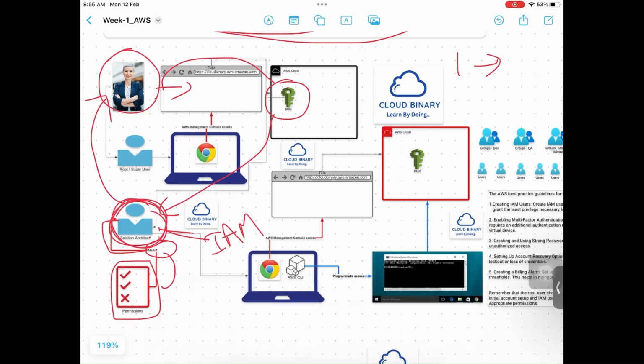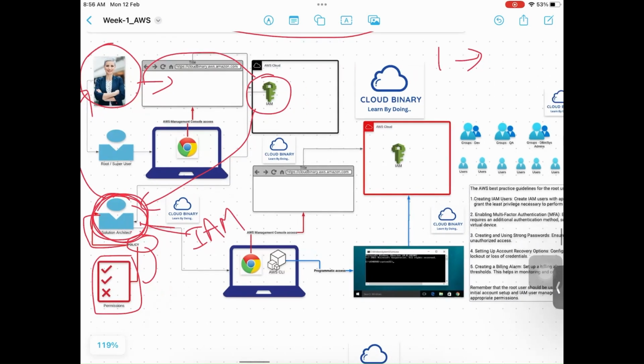Now, in our use case, based on the last session, you created an account with AWS. That's called the root user. And I also mentioned that you should create another user called an IAM user, where you can create a custom policy and attach it to him, so he can log into a specific region only. Then he or she can create another user if they have permissions.